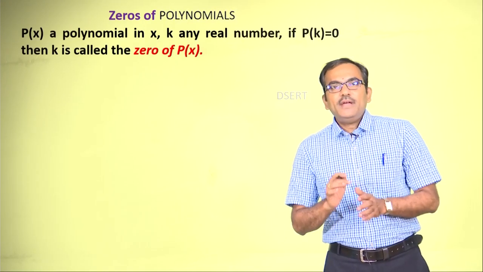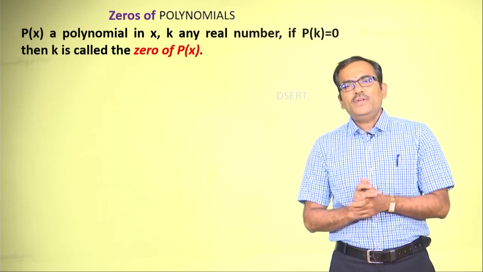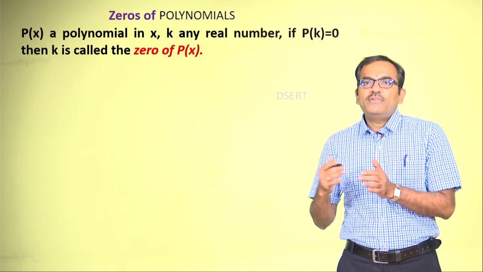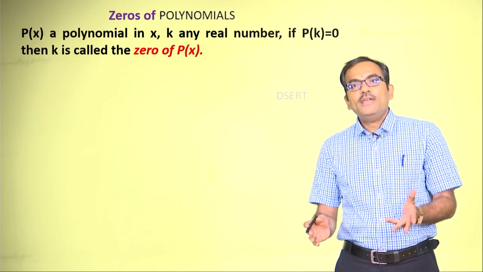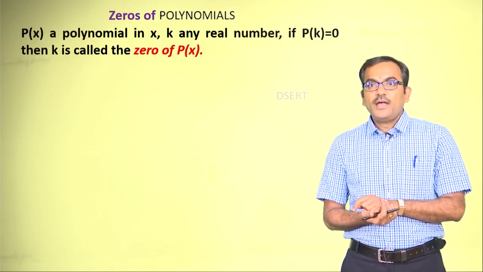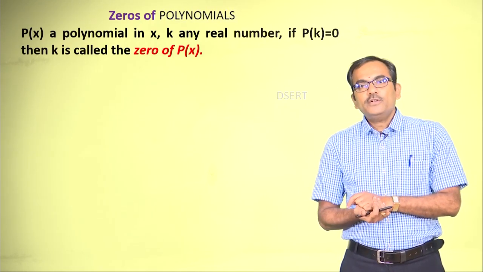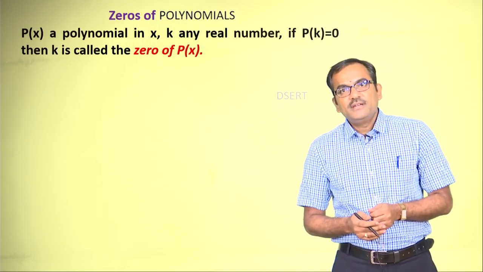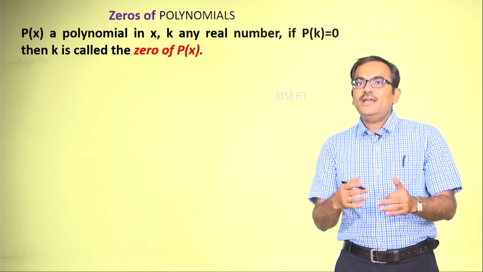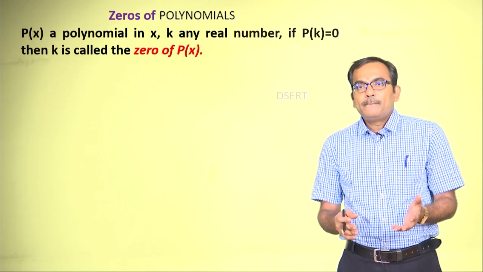Now, when p of x is a polynomial in x and k is any real number for that matter, and when you substitute the value of k, ultimately you are getting p of k as 0. Wow! This can happen sometimes, not every time, because as I have already discussed, k is a real number and you are replacing x with k everywhere in the polynomial, and ultimately you get a number.